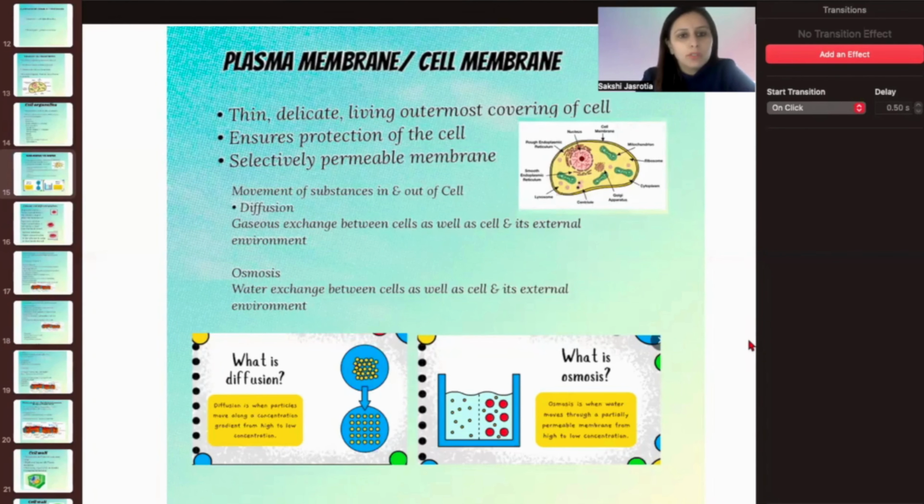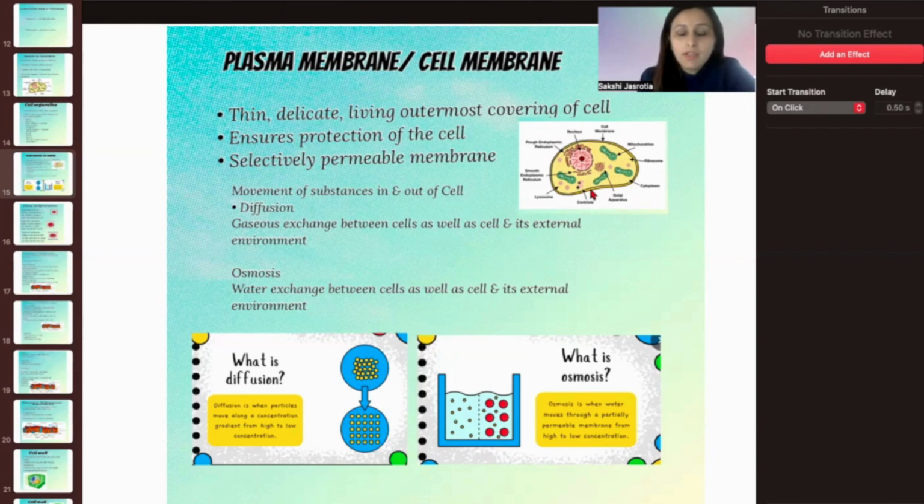Okay, so we will talk about the plasma membrane first of all, or it is also called the cell membrane. It is a thin and delicate outermost covering of the cell. As you can see in the diagram over here, ये जो पतली सी outer line आपको दिखाई दे रही है, जो demark कर रही है एक cell को, उसको shape दे रही है basically. This is the plasma membrane or the cell membrane. It ensures the protection of the cell. How come the protection of the cell? कि इसके अंदर ही सब सामान जो सारी organelles हैं वो इसके अंदर ही हैं और ये उसको outside environment से protect भी कर रहे हैं.